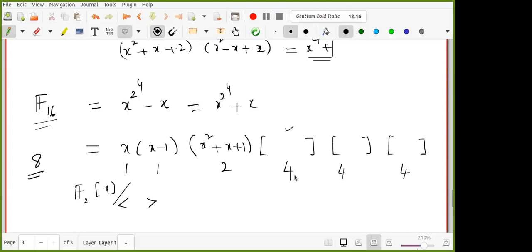Yes, sir. So you are correct. I am sorry for the confusion. All the 4 are primitive, but to get the field, I quotient with this or this or this. Okay, that is the thing I confused you. Any questions?